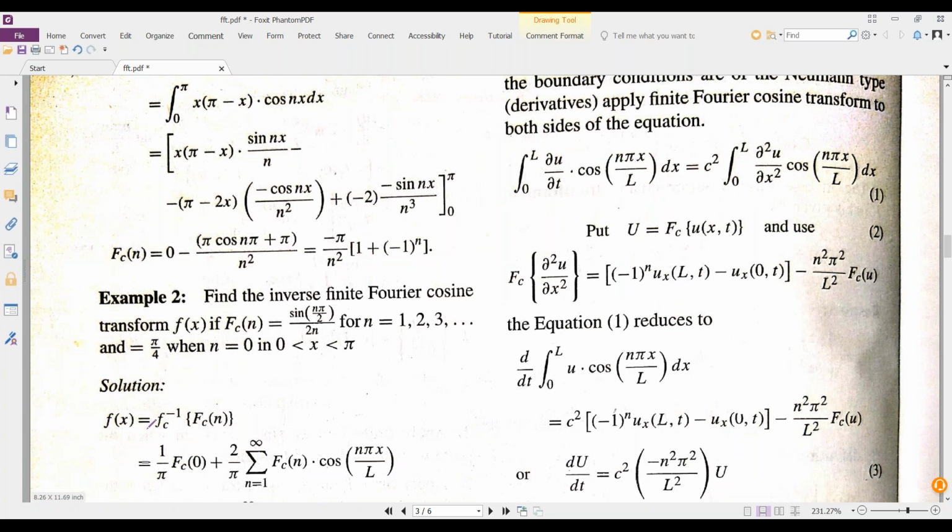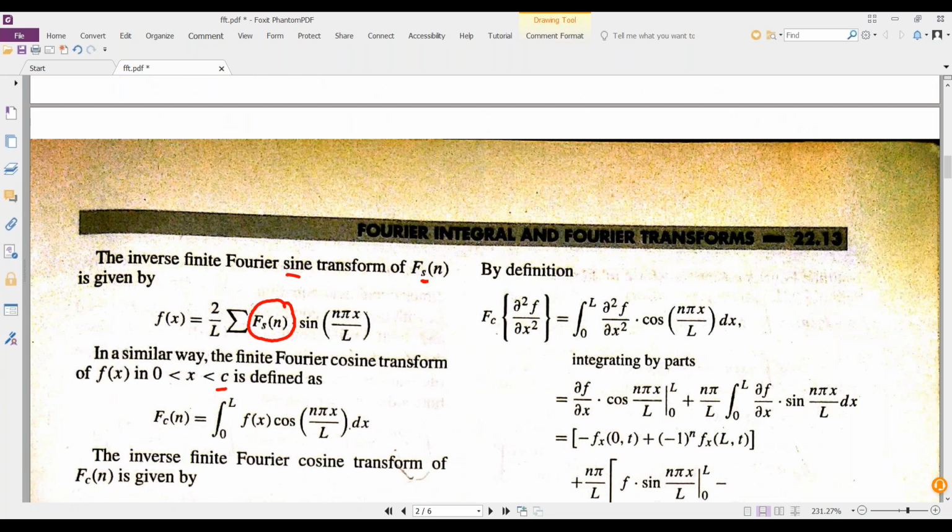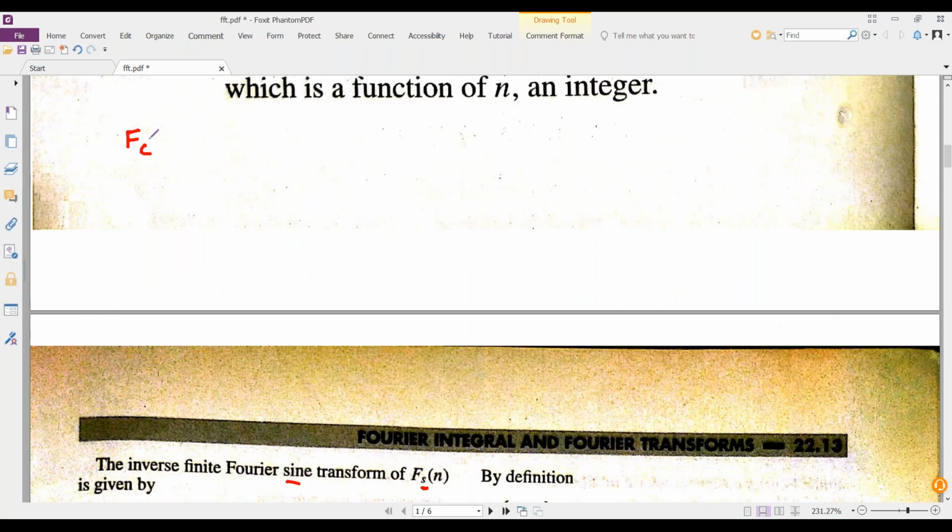Then similarly, the Fourier cosine transform Fc of s is equal to integral 0 to infinity cos st f of t dt.